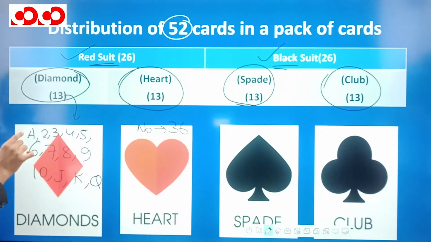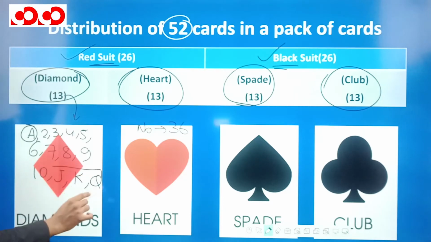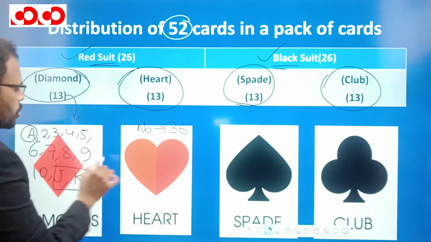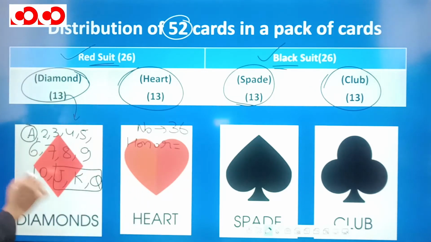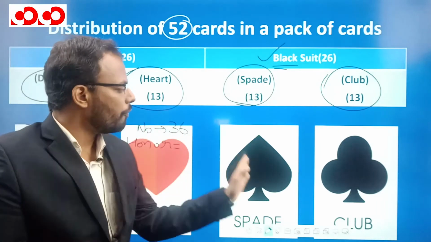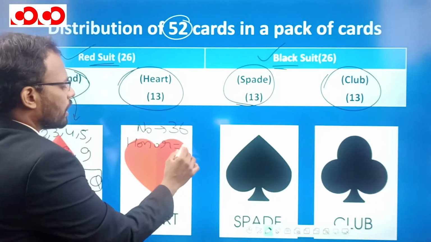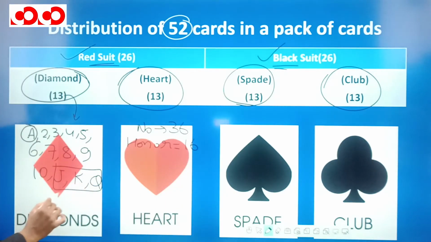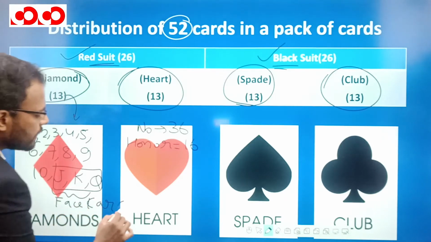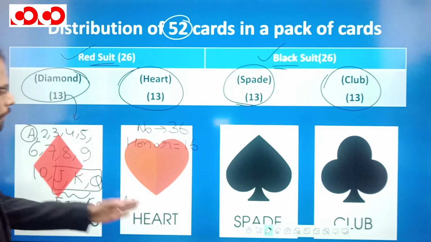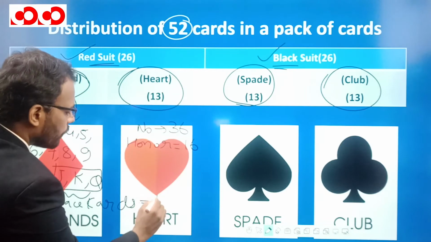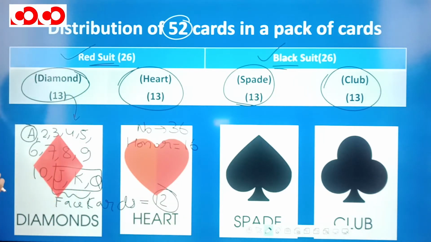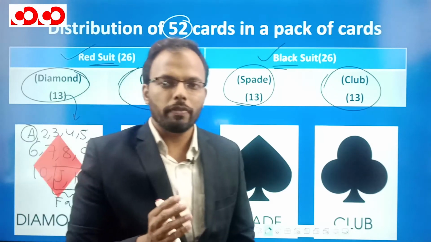And if we call this A, J, Q and K, these are called honor cards. So how many honor cards we have? 4 multiplied by 4 suits. In this also we will have 4, this also 4, this also 4. So total number of honor cards will be 16. And this J, Q, K are called face cards. So how many face cards do we have? 3 face cards here, 3 face cards here, 3 face cards in spade, 3 face cards in clubs. So total there will be 12 face cards. So this is the small information which we should remember, and let's try and solve that question again.